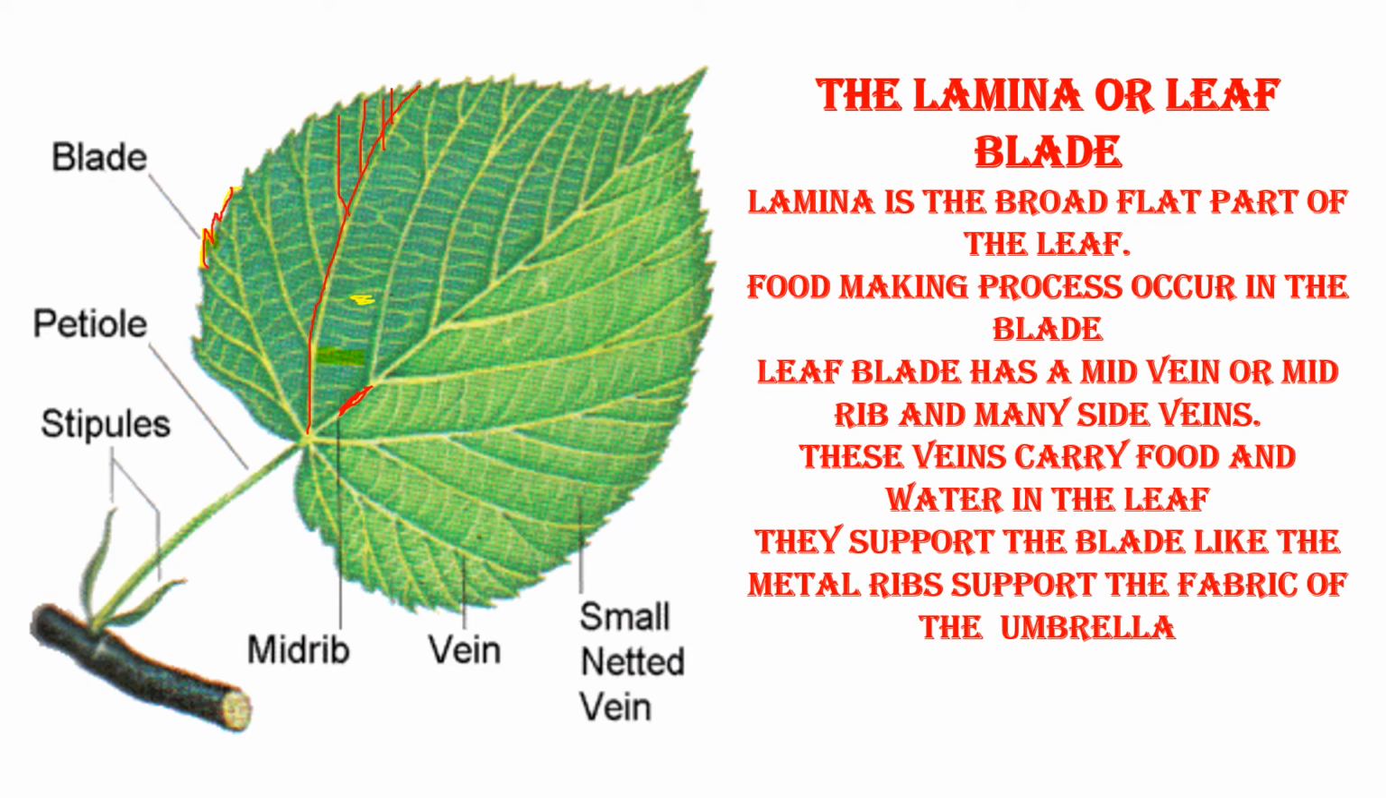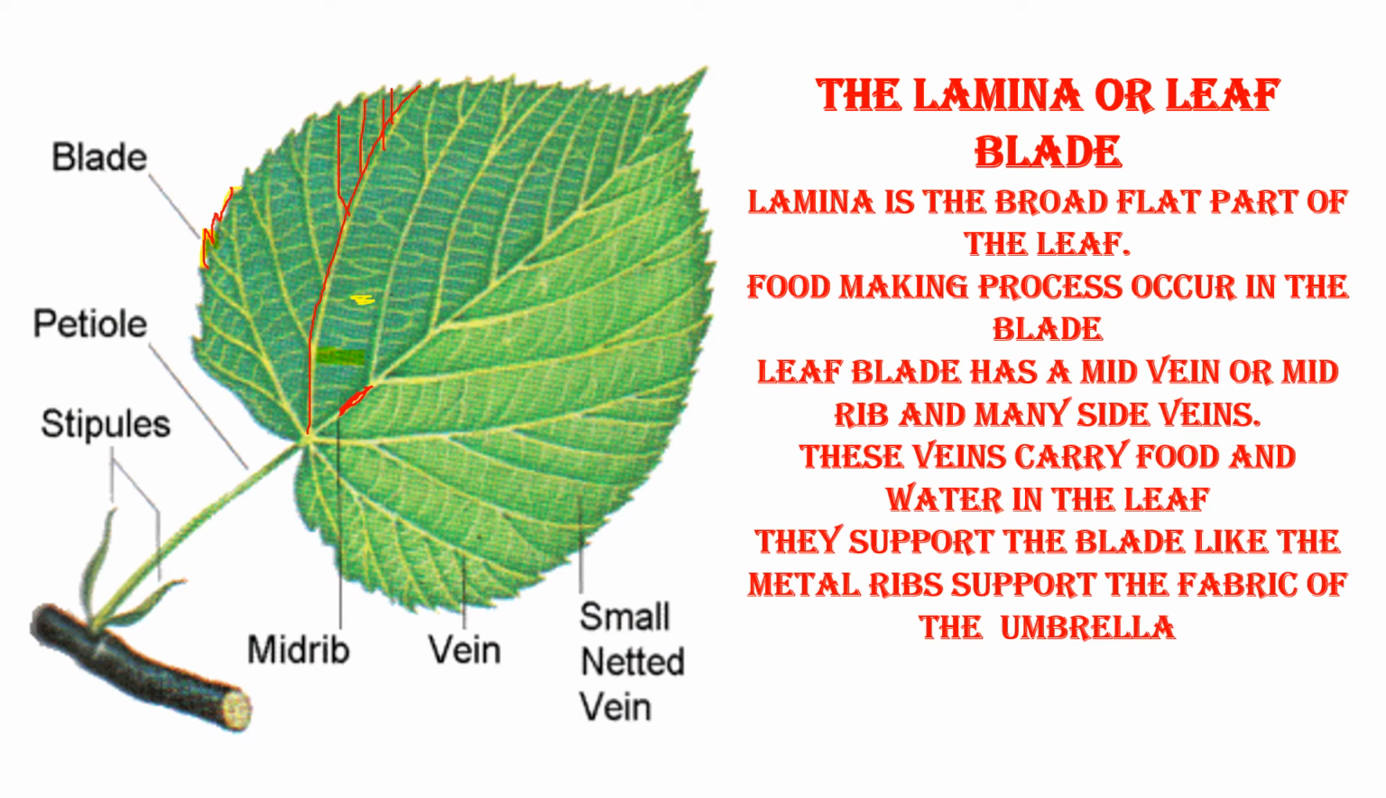What are these? These are the side veins. These veins carry food and water in the leaf. Actually, the lamina part, that is the flat surface of the leaf, is supported by these veins.